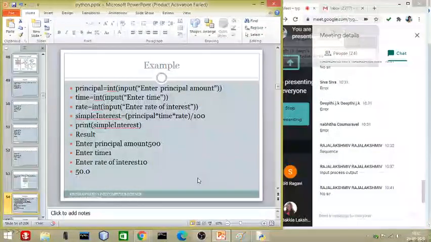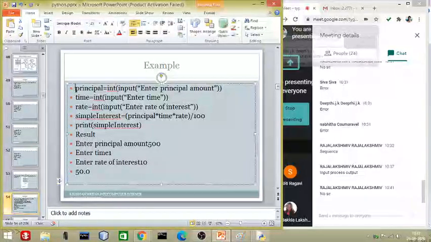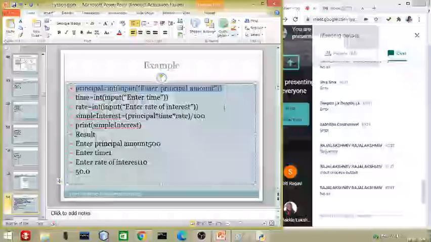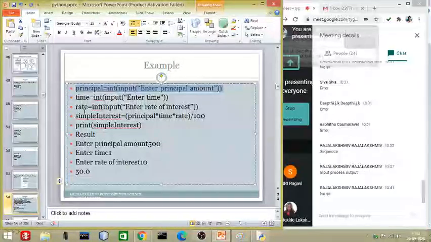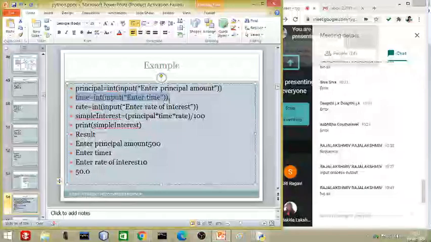Alright, see, this is one of the big programs. This program is generally used in the banking sector. What is this program asking? It is asking: please enter the sum of the amount which you want to deposit in the bank, then enter for how many years or how many months you want to deposit this amount.